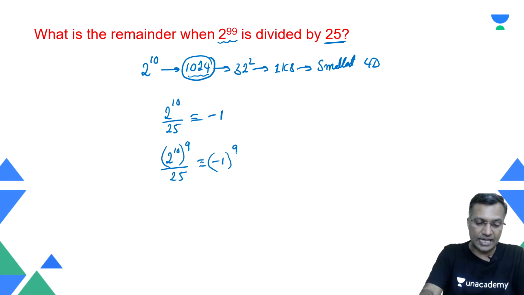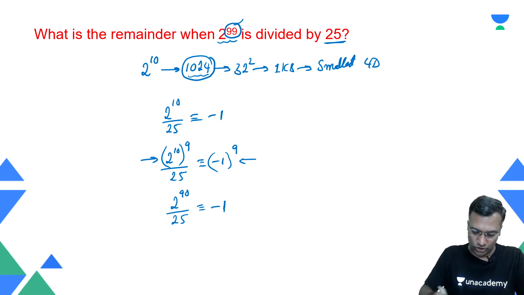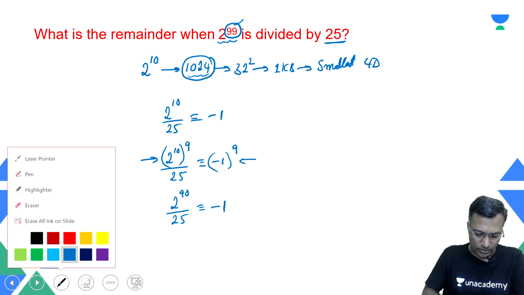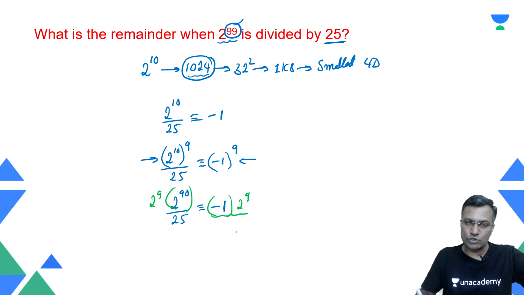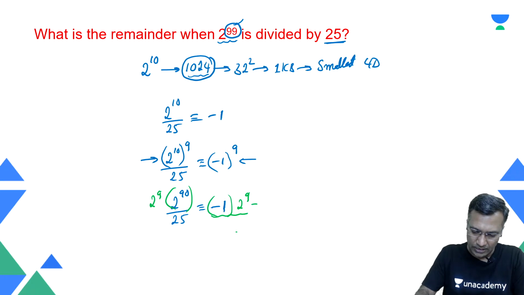Till where did I go? I went up to 90. You are trying to say that 2 raised to power 90 when divided by 25, the remainder is nothing but minus 1. But the author says, not 90, I want 99. Good. So if you want 99, you have to multiply both sides by 2 raised to power 9. What is this particular number, 2 raised to power 9? You would know this is nothing but 512.